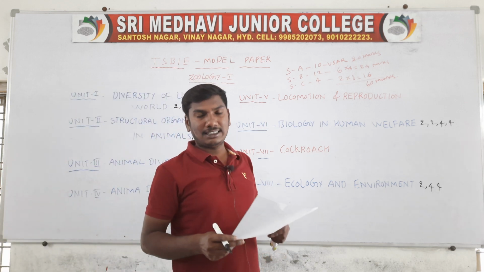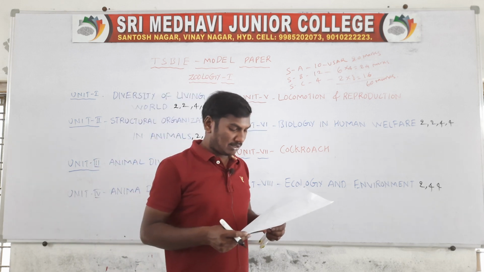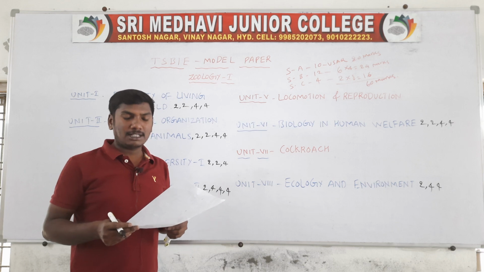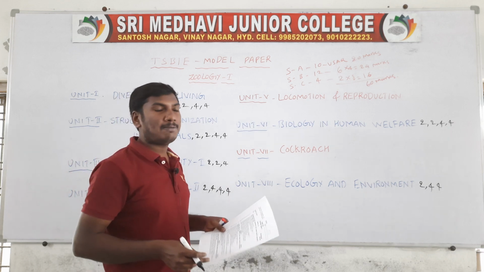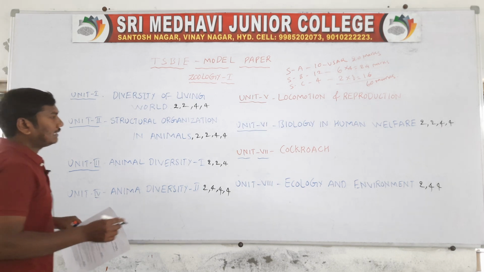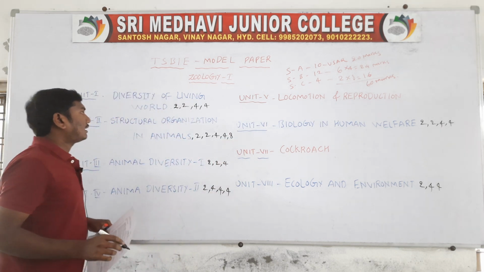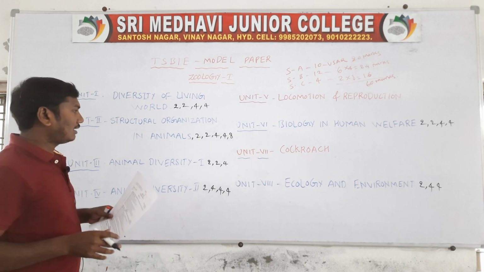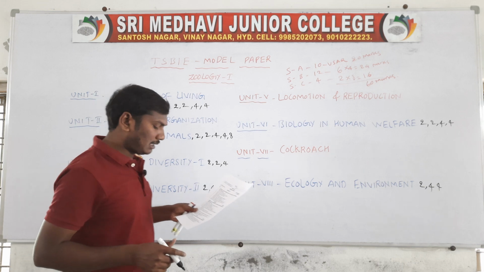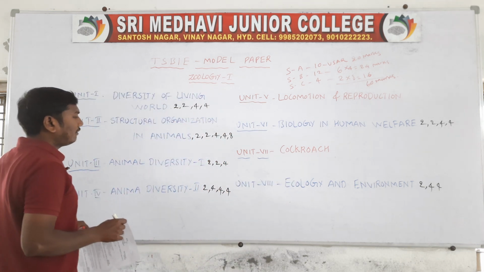So long answer questions, totally 4 long answers. 23rd question, compare and contrast the 3 types of muscular tissues. So the 3 types of muscular tissues are present in the lesson unit 2, structural organization in animals. Next one, describe the digestive system and process of digestion in parenchyma. So this is also lesson animal diversity 1.